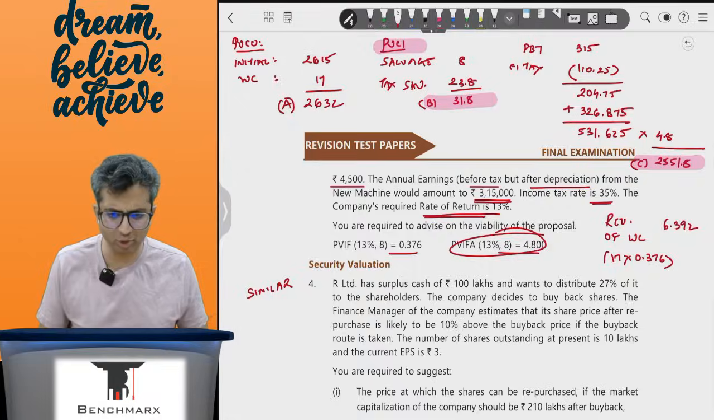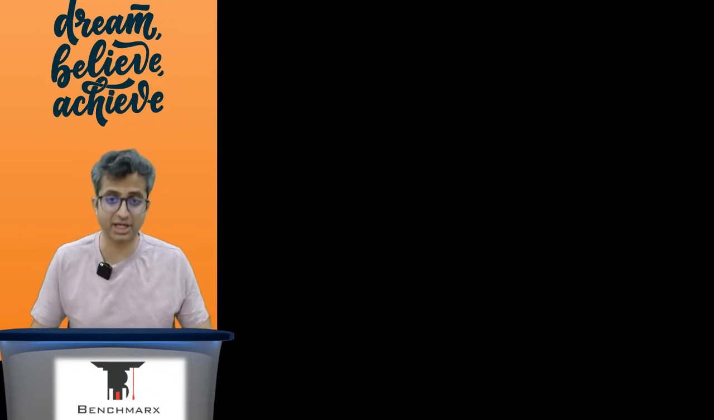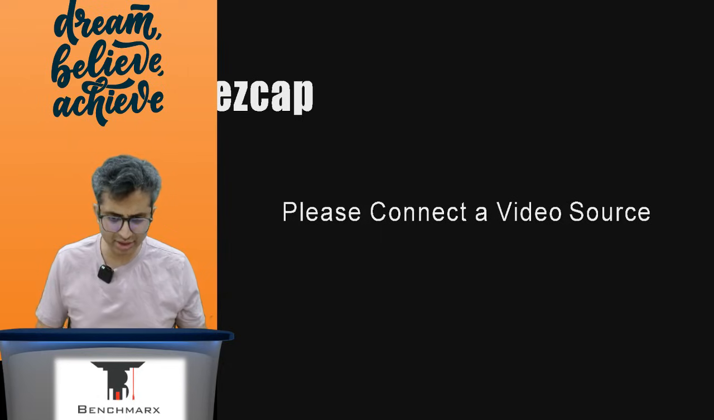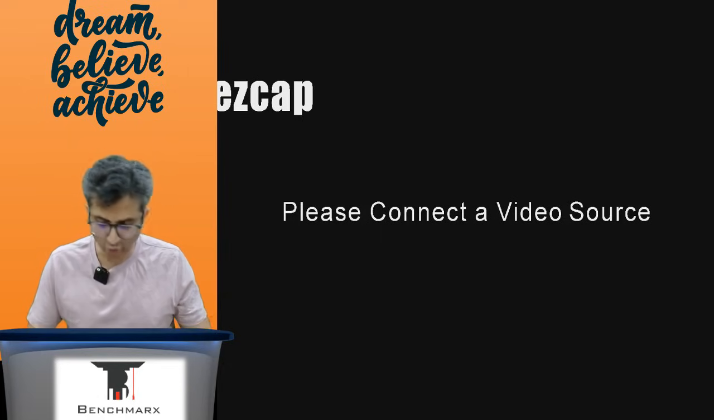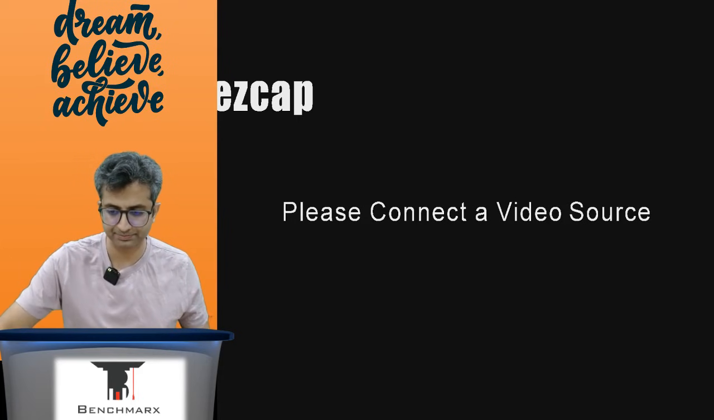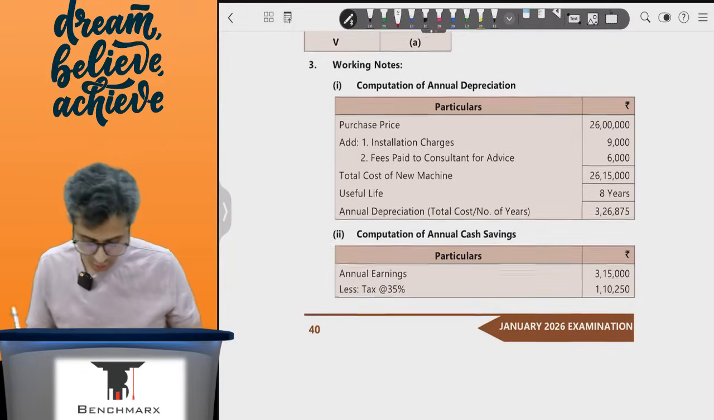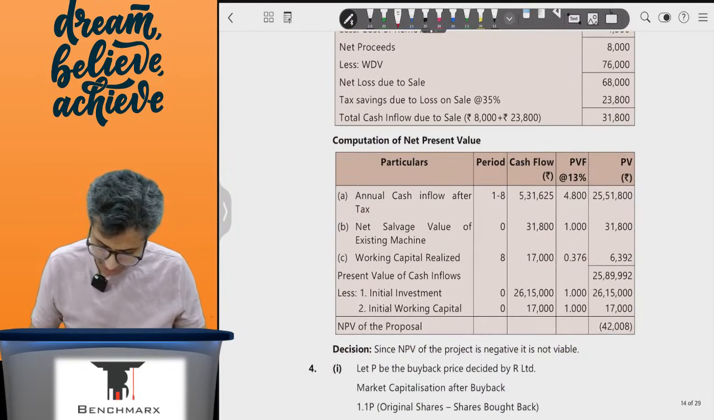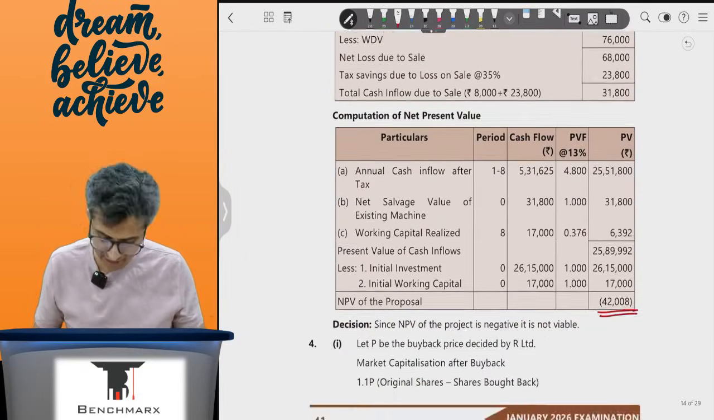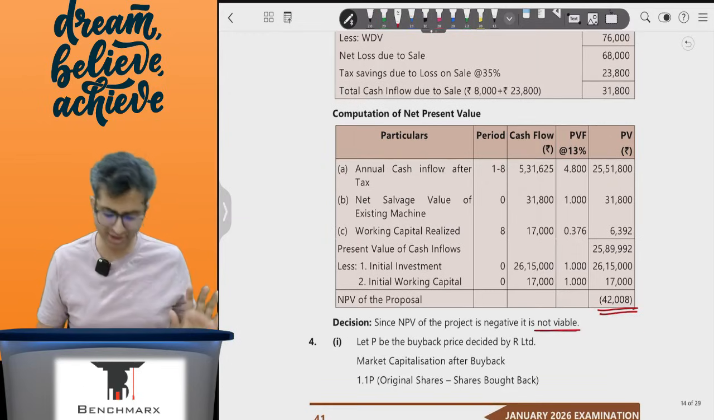So in this particular case, the NPV is negative, and hence the project should be rejected. If I quickly try to scan through the solution once over here, if you go back into your RTP, okay, so over here, if we review, yes, this is around 42,000 negative, and hence the project is not viable, it should be rejected.